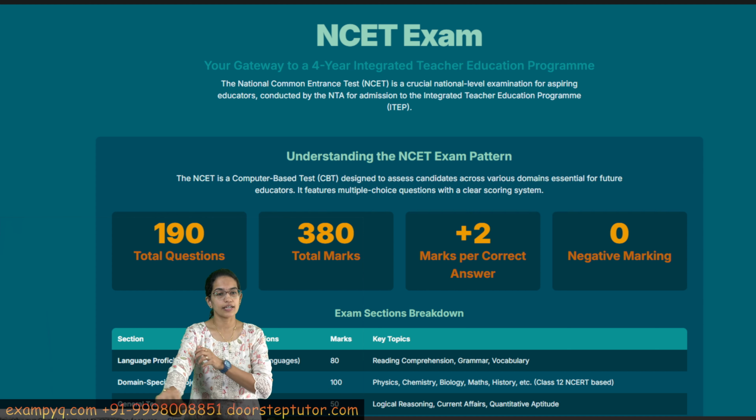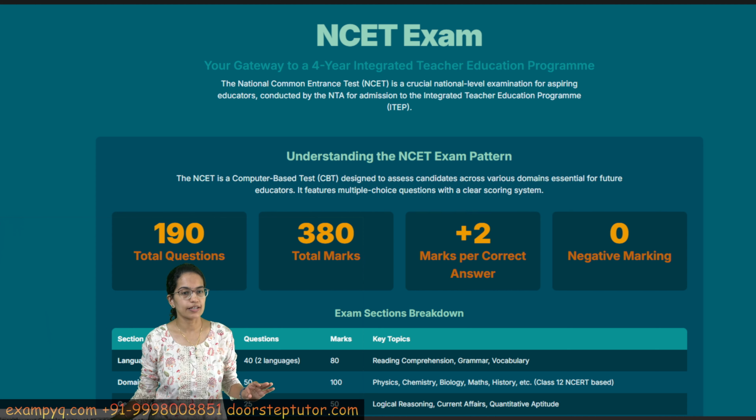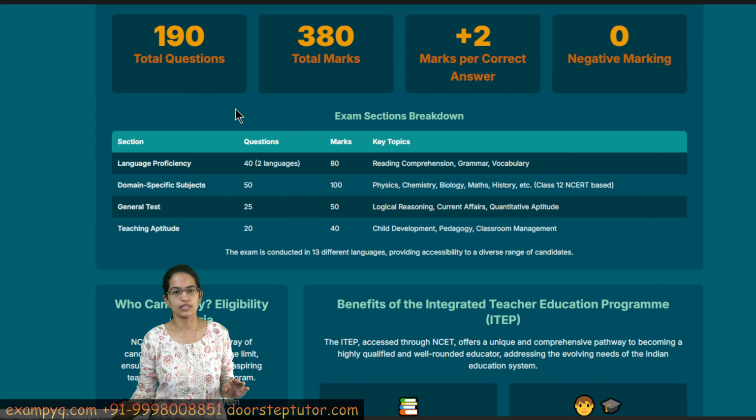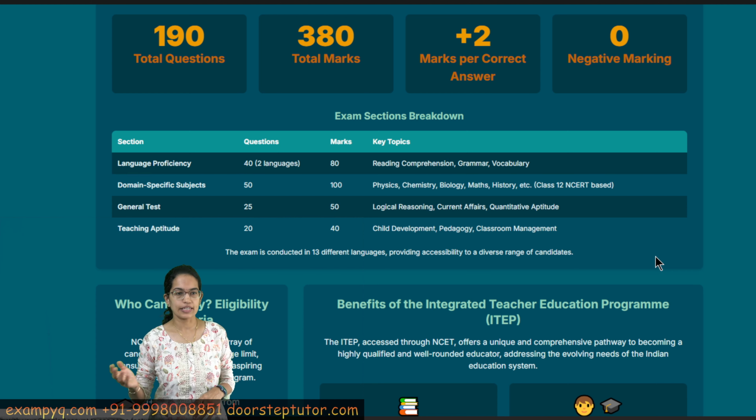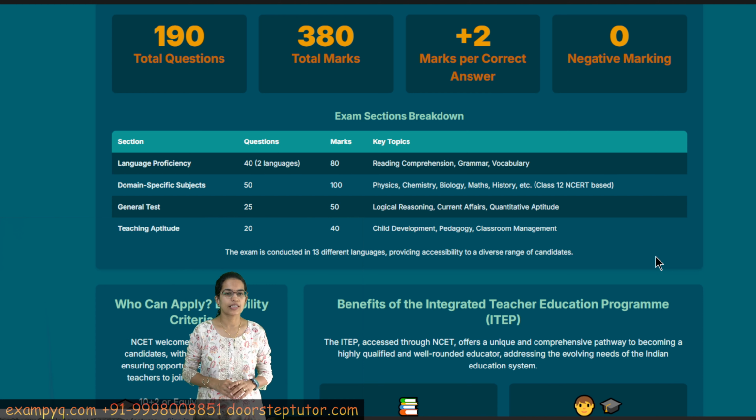So there are 190 questions. Each question carries 2 marks. There is no negative marking, and there are 4 sections under which the exam would be conducted. The first is language proficiency, where 2 languages are asked, your main language versus Hindi or any other regional language that you opt for, and there would be 40 questions based on these languages.